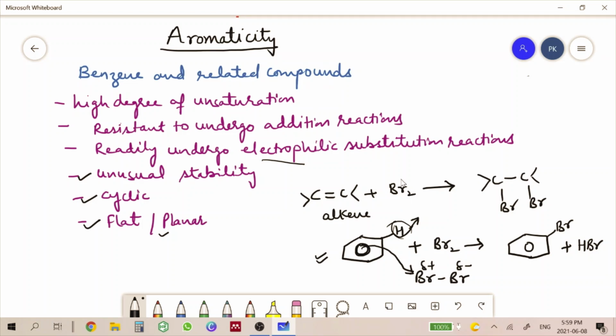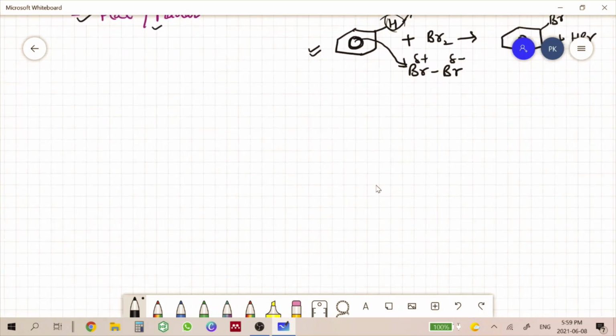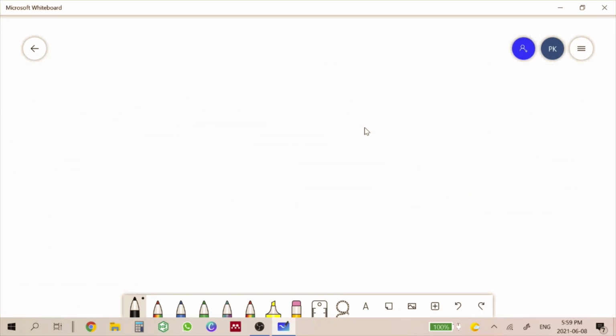Now there are several theories which can tell you whether any compound is aromatic or not aromatic. So one of them is Huckel's rule.